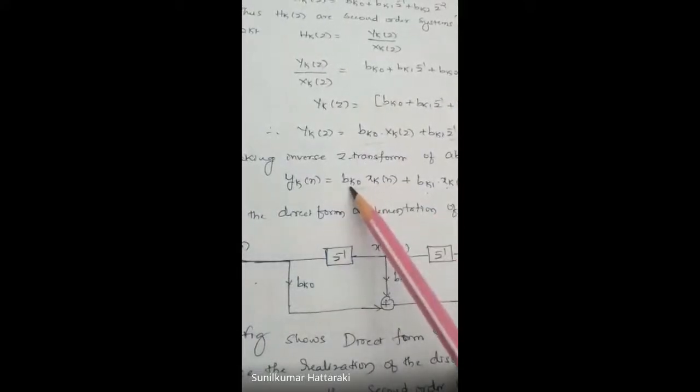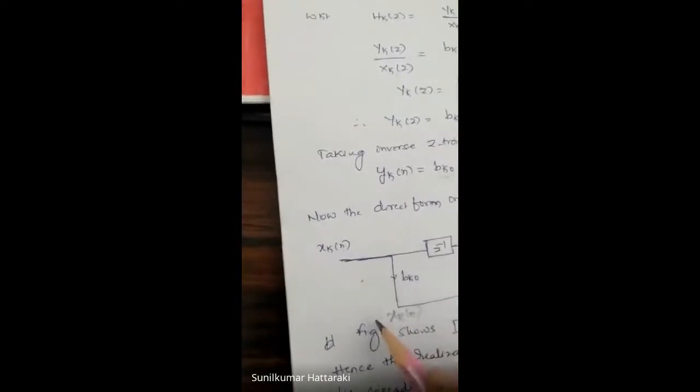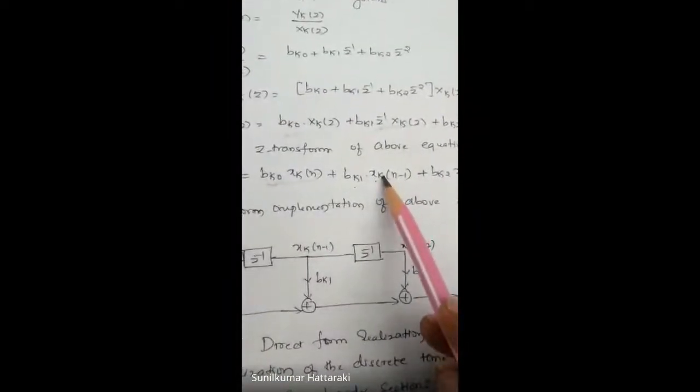Now realize in terms of direct form. What is the first term? xk of n is multiplied by the constant multiplier bk0. Next, xk of n is delayed by one, so we get xk of n minus 1 multiplied by the constant multiplier bk1.